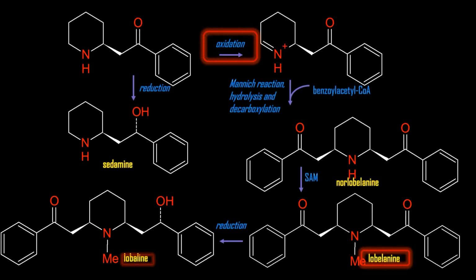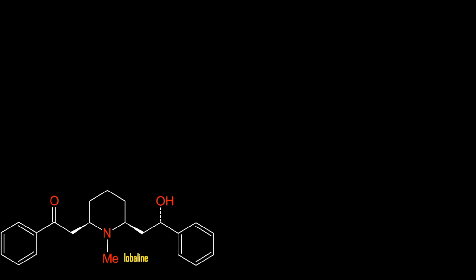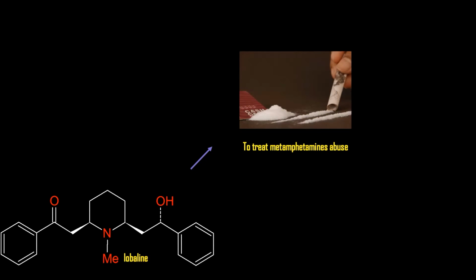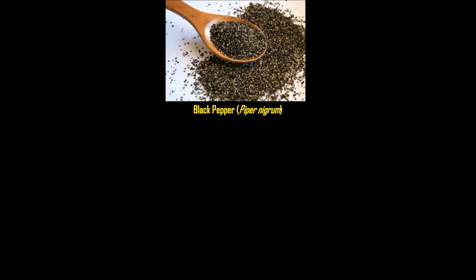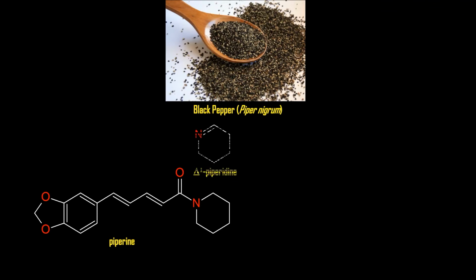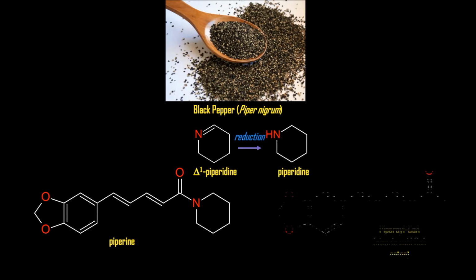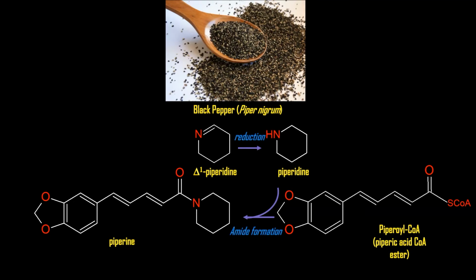Lobeline, lobelanine, and sedamine are products from further N-methylation or carbonyl reduction reactions. Lobeline is currently used to treat methamphetamine abuse. The pungency of black pepper is mainly due to the piperidine alkaloid piperine. In this structure, the piperidine ring forms part of a tertiary amide structure and is incorporated via piperidine itself, the reduction product of D1-piperidine.